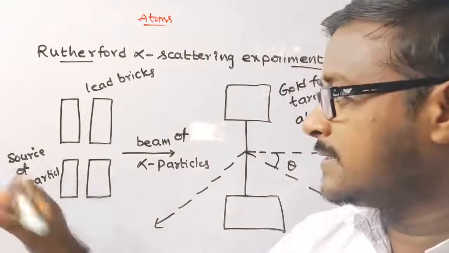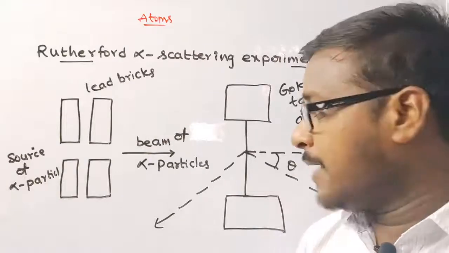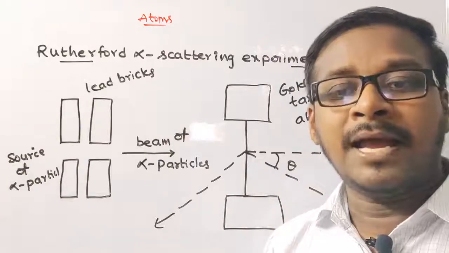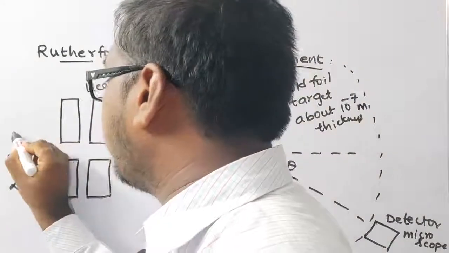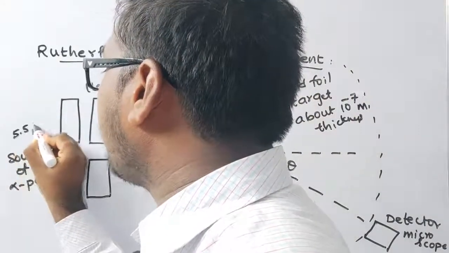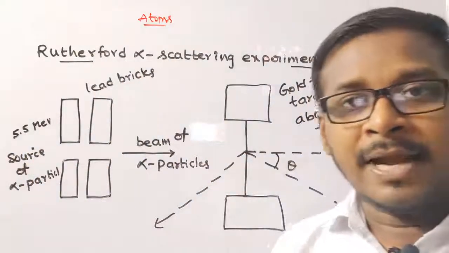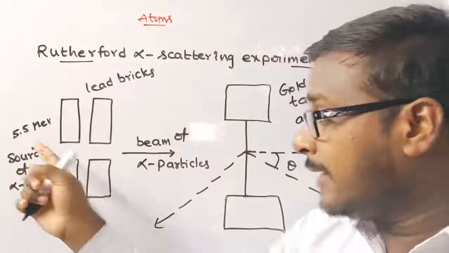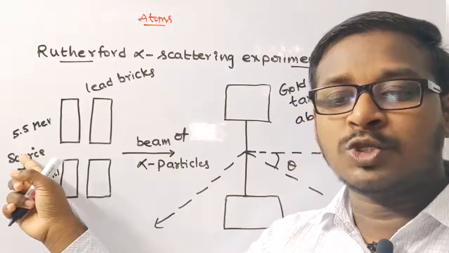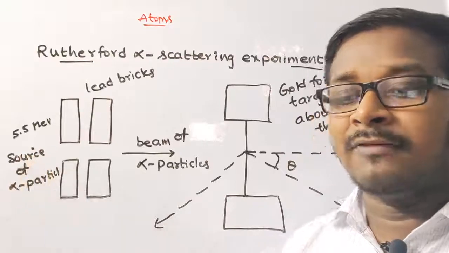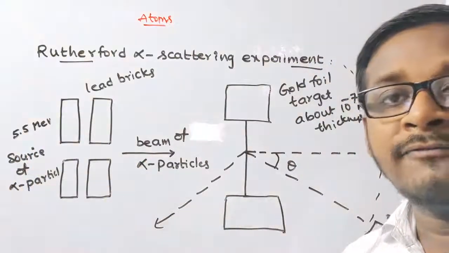They directed a beam of 5.5 mega electron volt alpha particles emitted from a radioactive source at a thin metal foil made of gold.